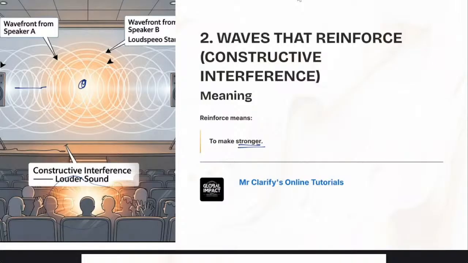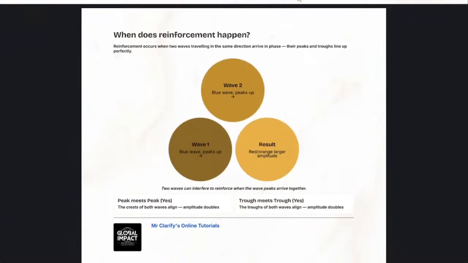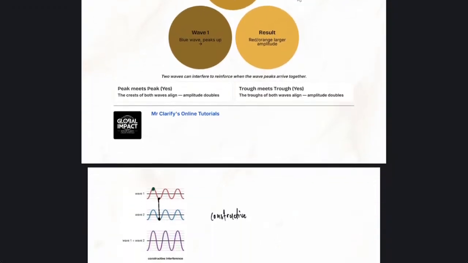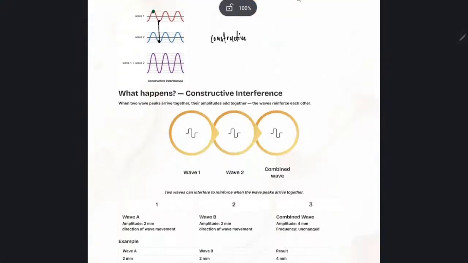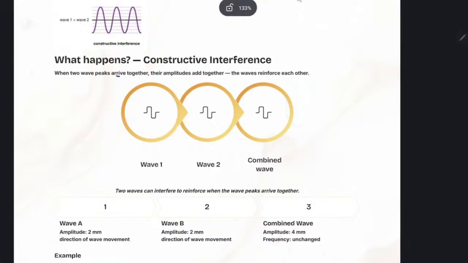Are we together? Exactly. This is an example of constructive interference. It's happening in churches. It is to produce a louder sound, right? So you have peak meets peak, or trough meets trough. You have constructive here when two wave peaks arrive together, okay? This is what constructive interference is.